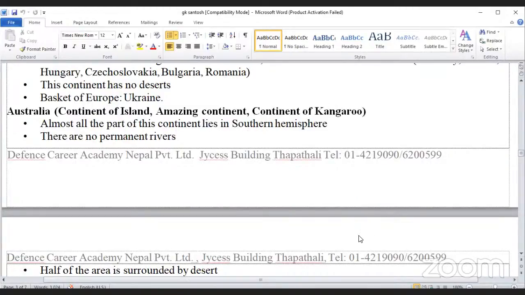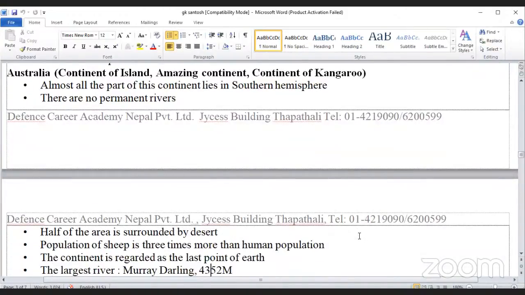And now Australia. It is also known as the continent of Ireland, the amazing continent of Kangaroo. Almost all the part of the continent lies in the southern hemisphere. There are no permanent rivers. Half of the area is surrounded by desert.